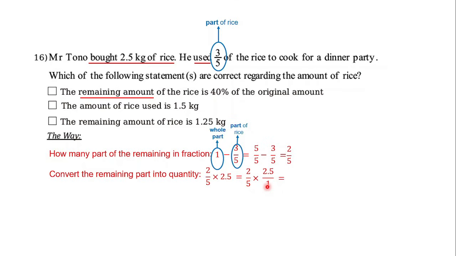Okay. Then just likewise, up times up and down times down. 2 times 2 out of 5 become 5, and 5 times 1 become 5.